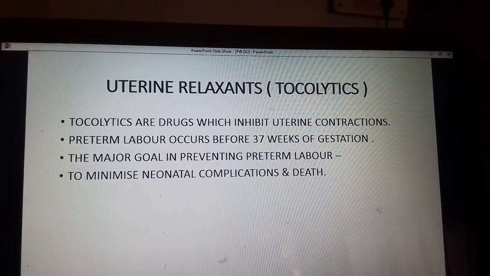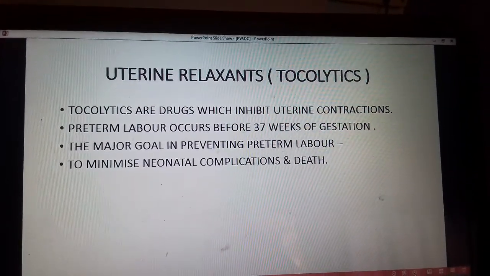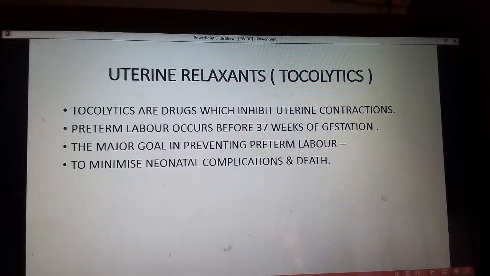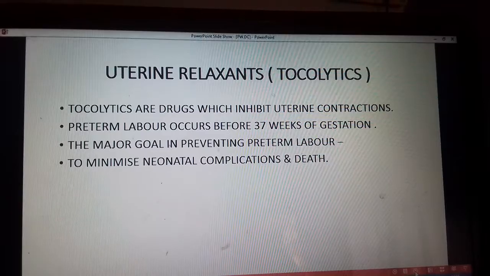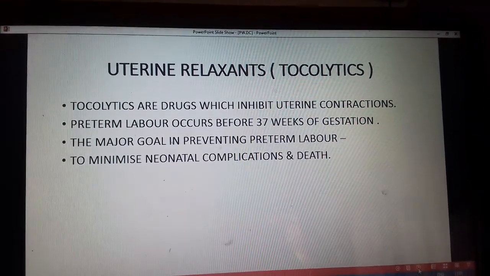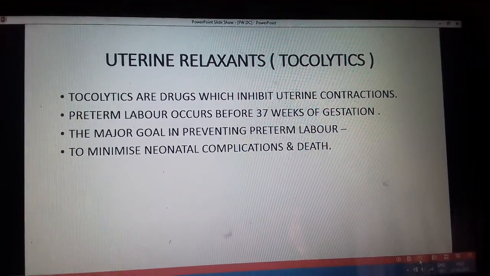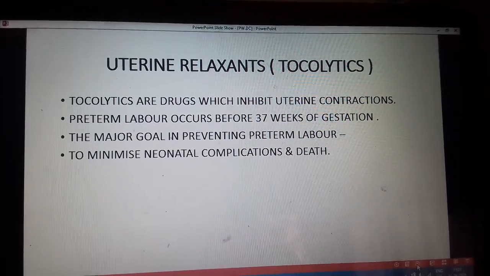Now coming to the next group of drugs, that is the uterine relaxants. These are also known as tocolytics. Tocolytics are the drugs which inhibit uterine contractions or which cause relaxation of the uterine smooth muscles.